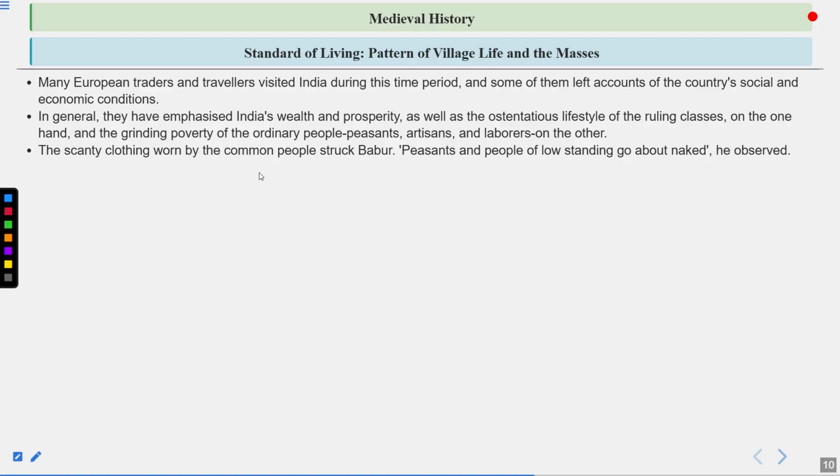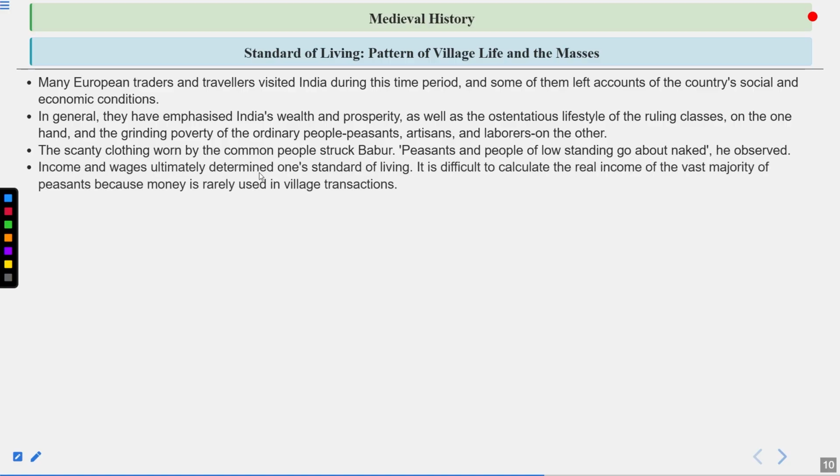When Babur came, we know that the Lodhis were there, and India was going through a lot of change. Timur had invaded India not very far back and looted a lot of things, and we were still going through that phase, that trauma. So, particularly, what Babur saw was that a lot of people were going around in worn clothes, and some people did not have anything to wear. That is what Babur observed at that time, and that is because a lot of invasions had happened.